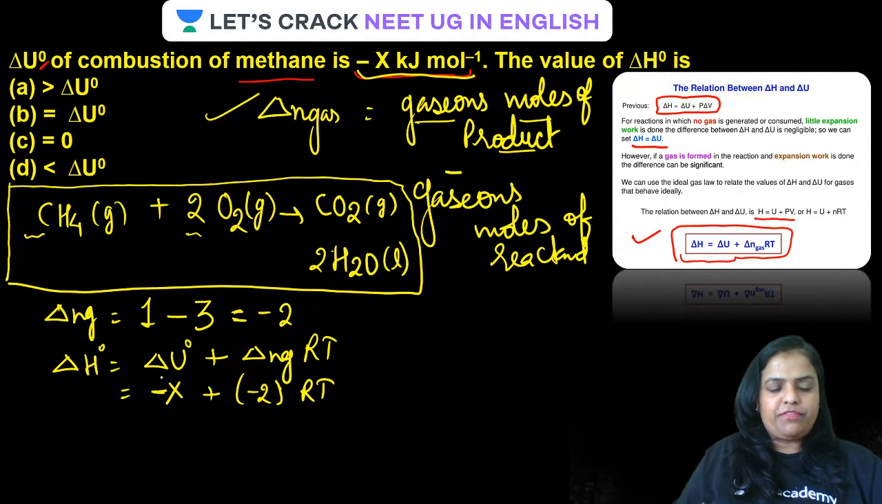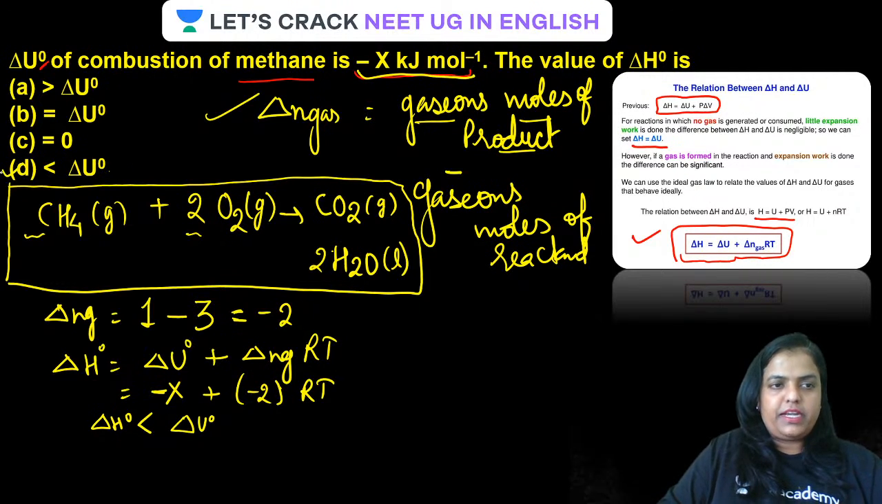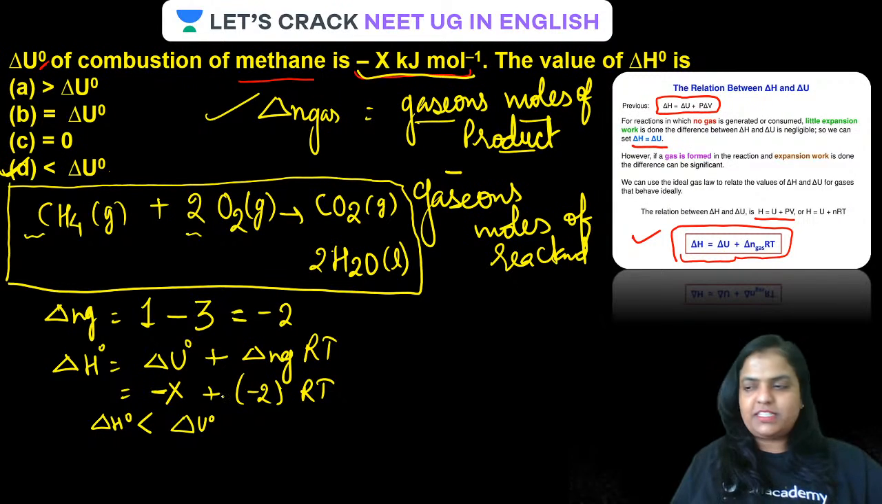It is very clear from here that because it is all coming out to be negative, we can say that delta H naught is less than delta U naught. I'm repeating, delta H naught is coming to be lesser than delta U naught, because delta H naught is minus X, then further minus 2 RT. All clear, guys? So delta H naught is less than delta U naught. Done. D is the correct answer.